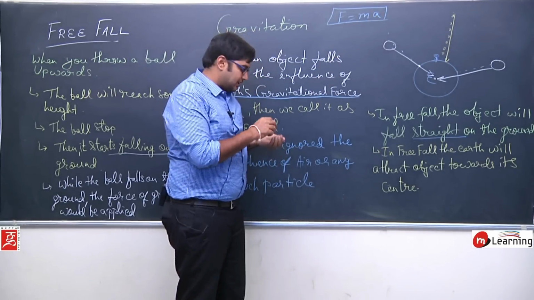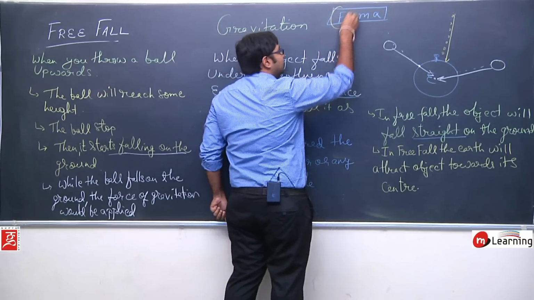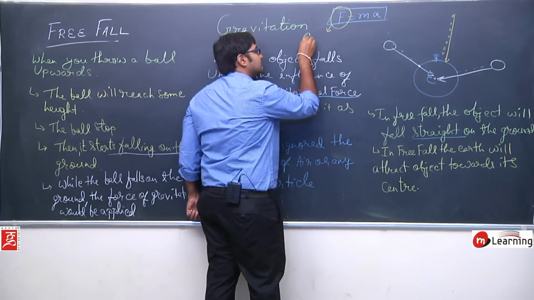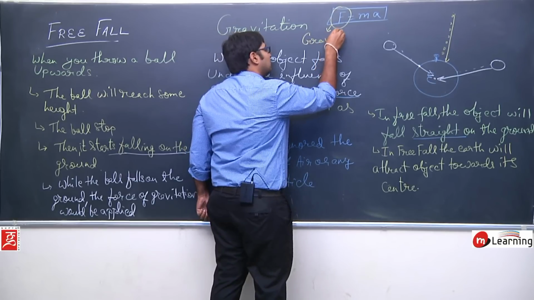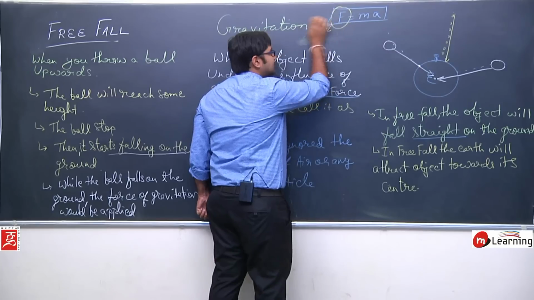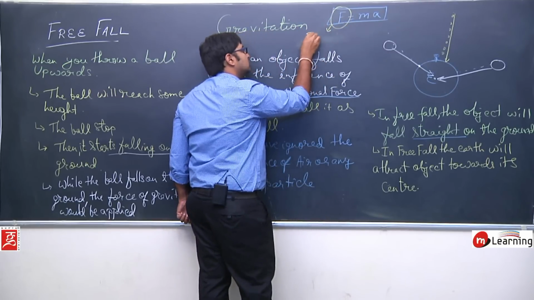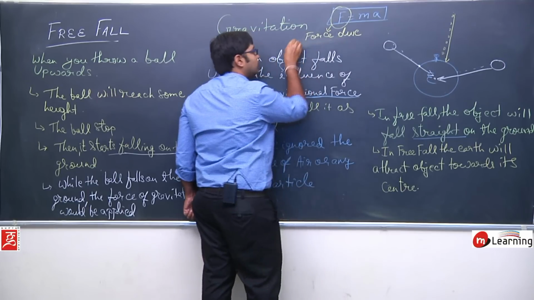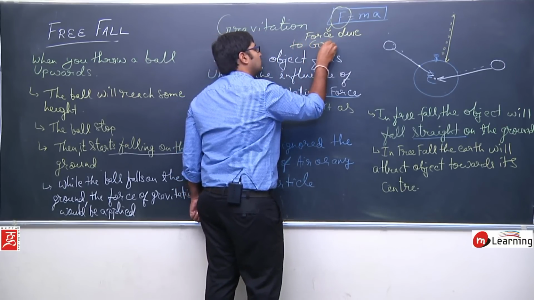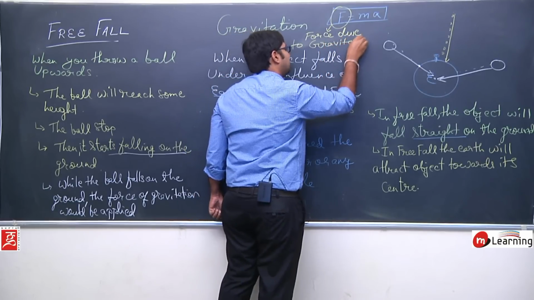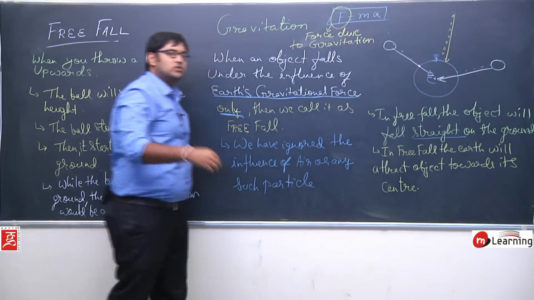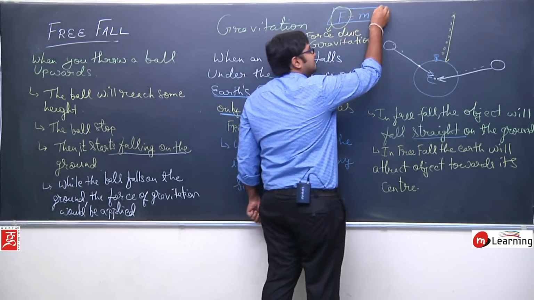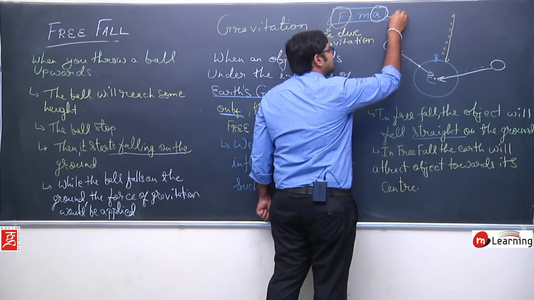Now the important condition here to note is, F is a force. What is it? It is the gravitational force, or we can write it as the force due to gravitation. This is the force due to gravitation, and since this is the force due to gravitation, I can see this acceleration.